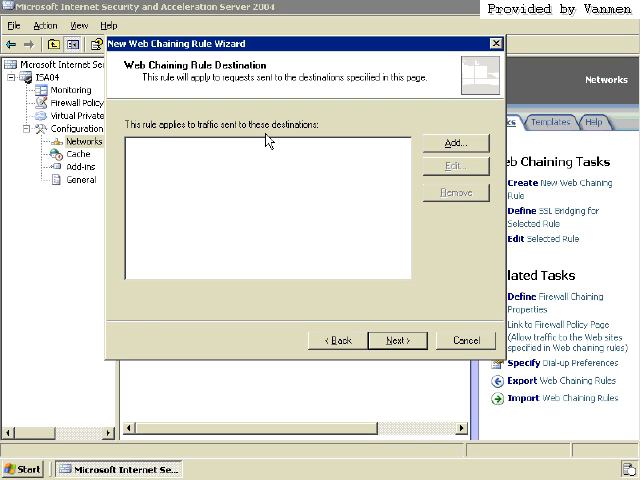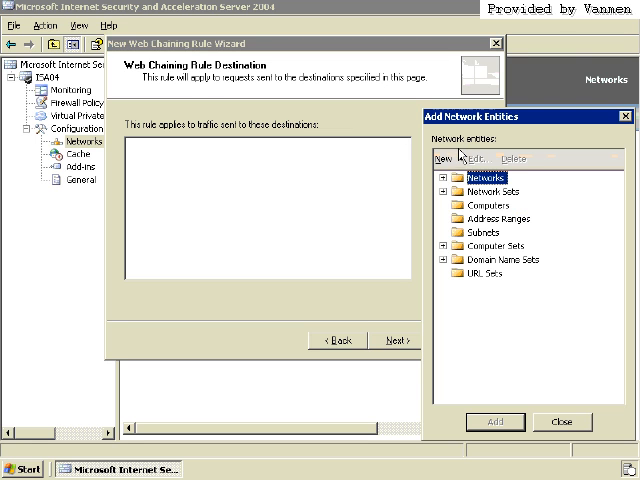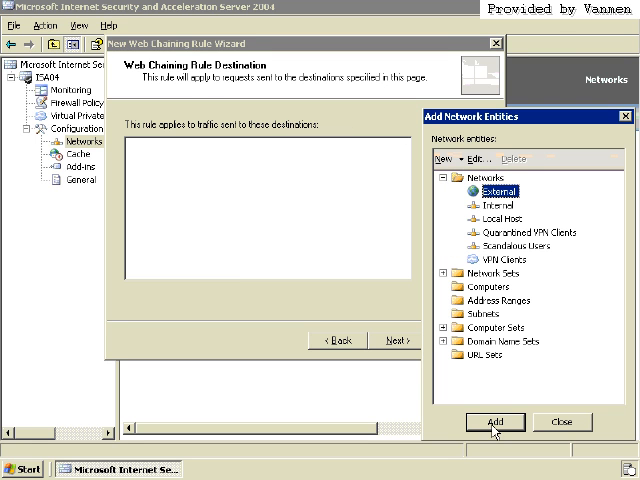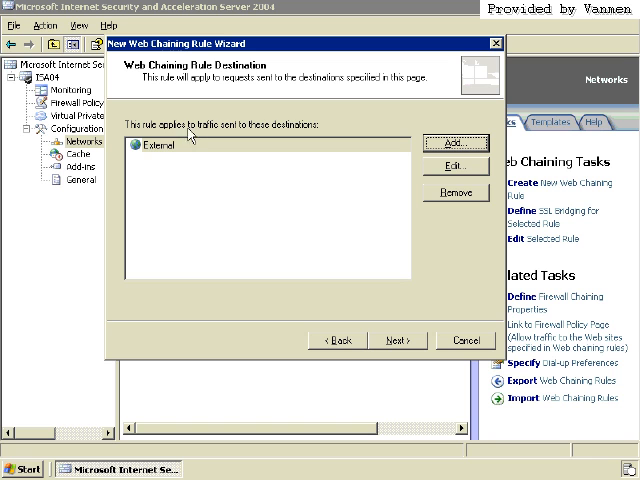Now imagine, let's use our imagination here, that the ISO server that I'm sitting on is one of the branch offices that I just described in that picture. And I want to send all my web requests to an upstream ISO server, maybe in the central site, before I forward it to the internet. So in this case, I would say traffic sent to these destinations, that'll be external.